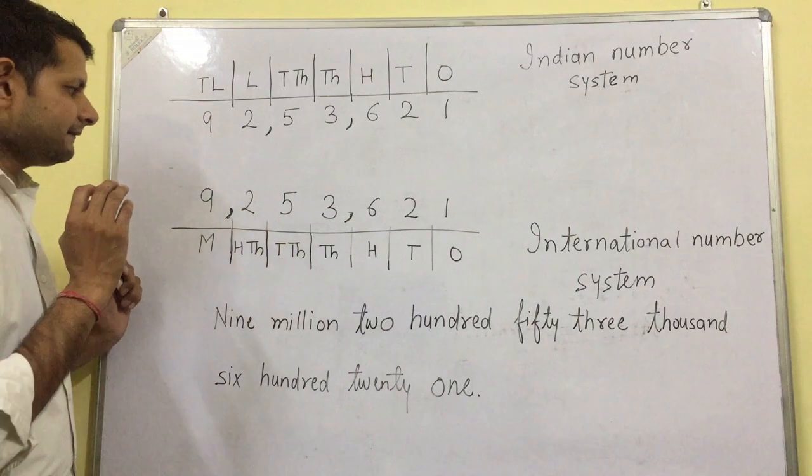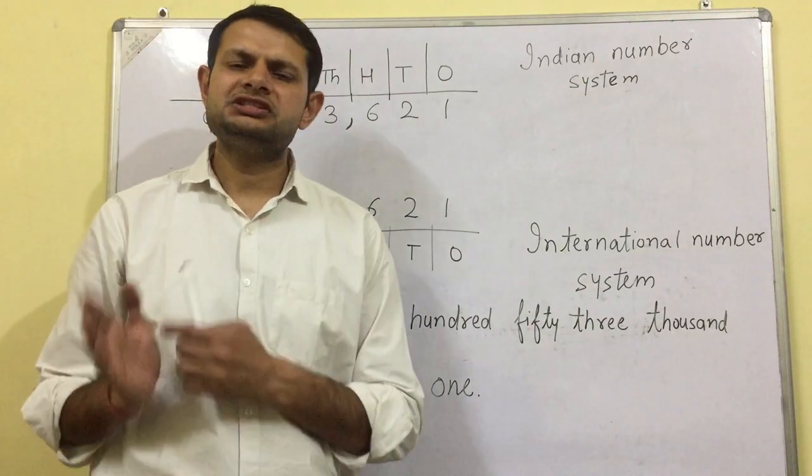253,000. This is the place where some students make mistakes.